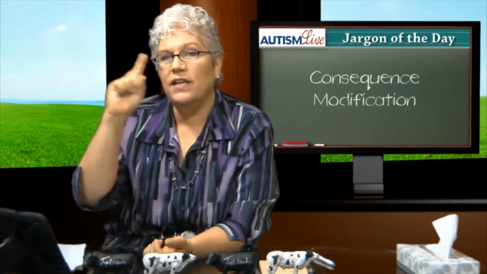Today's jargon term is consequence modification. On Tuesday, our jargon term was antecedent modification. We've talked before about the three-term contingency, the ABC of behavior. So now we're looking at the opposite end.